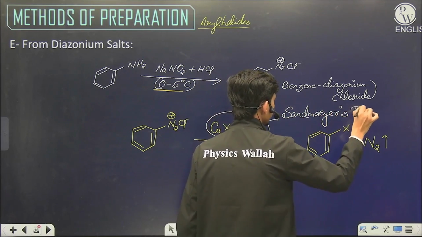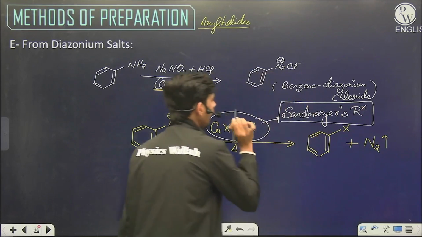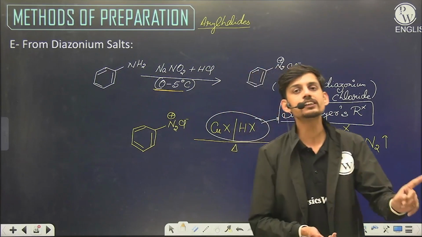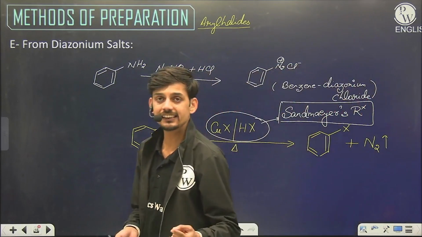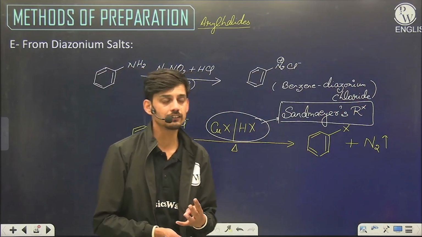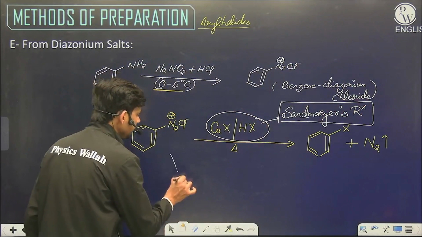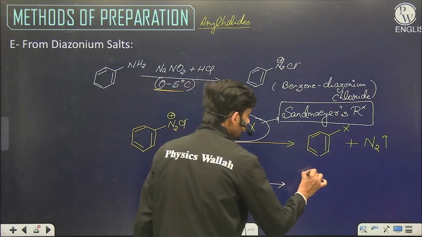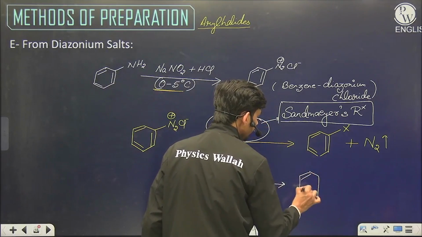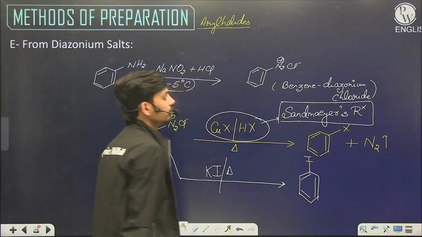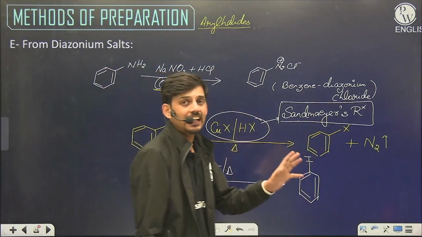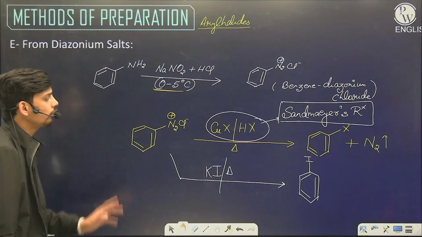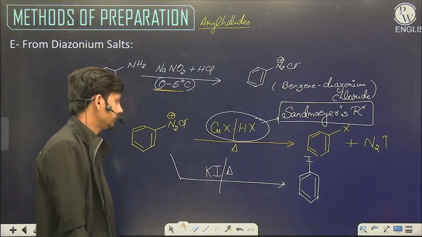So here what we are doing is reacting the diazonium salt with an inorganic acid and the Cu+ salt of that acid. It could be HCl, HBr, HI and even HCN. We can also prepare cyanobenzene from here. In case of iodine, as KI is sufficient to replace it, for iodobenzene we can directly use KI as well as the above method. So this is a very useful organic conversion, attaching a nucleophile on the benzene ring. We can attach so many nucleophiles using this diazonium salt, which we will be studying in the upcoming chapters.